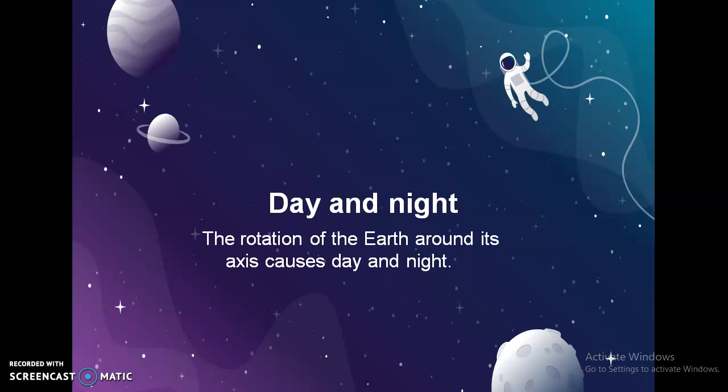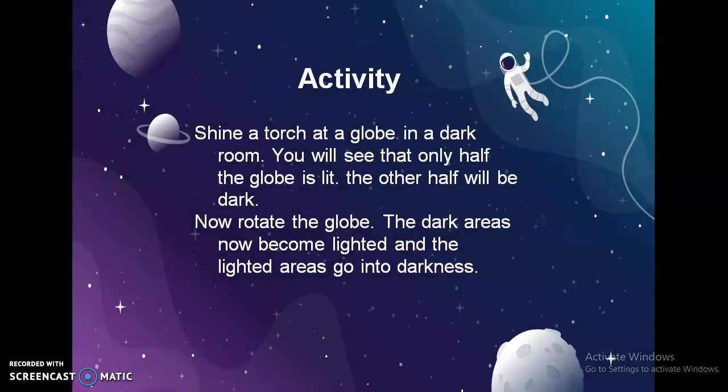Now we are going to determine day and night with an interesting activity. Shine a torch at a globe in a dark room. You will see that only half the globe is lit. The other half will be dark. जैसे ही हम एक torch globe के ऊपर lit करेंगे in a dark room, then what will happen? Only half of the globe is lit and the other half will be dark.